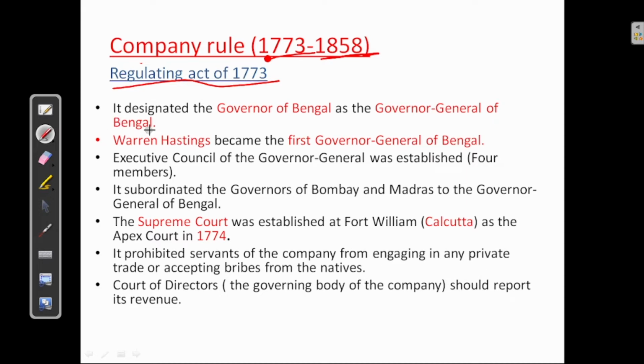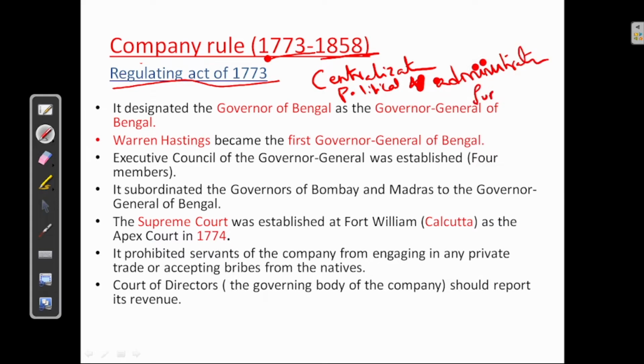This act was of great constitutional importance because it was the first step of centralization. Next, for the first time the political and administrative functions of the company were recognized.